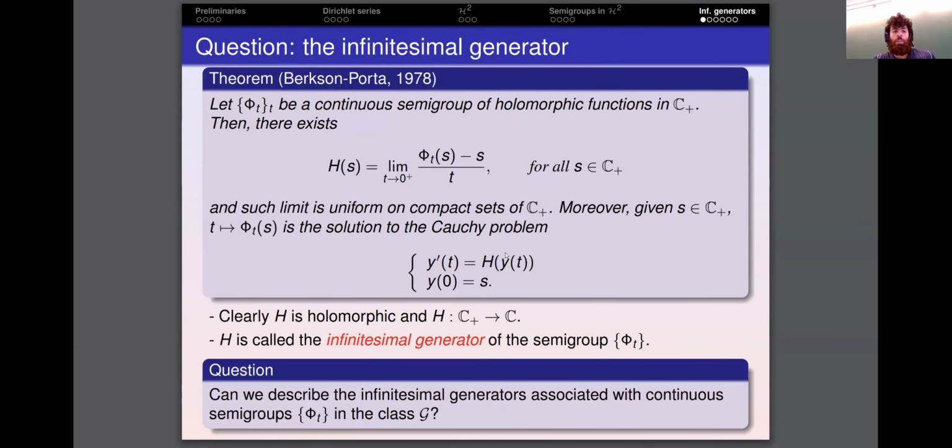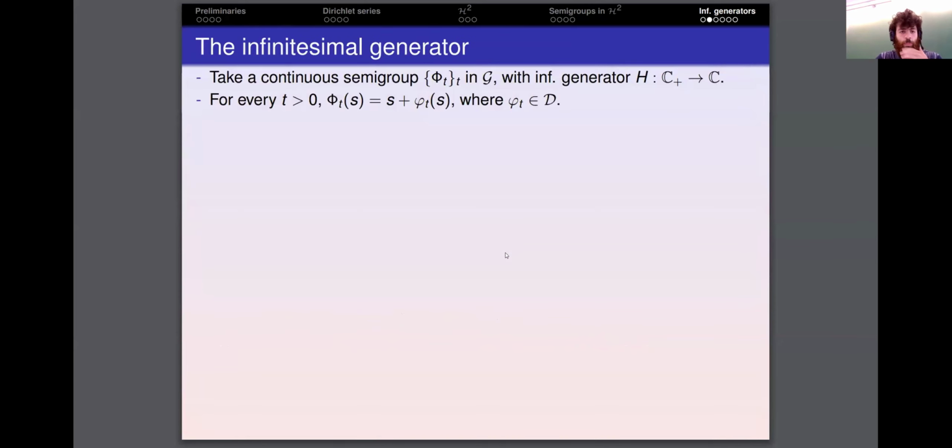So the thing is, are we able to describe which are the infinitesimal generators associated to the continuous semigroups? We have the description of the infinitesimal generators of the continuous semigroups in the right half plane. So can we do it for the continuous semigroups in the class G? That is, for this subclass of the continuous semigroups in the right half plane. So let me sketch a little bit a strategy in order to answer this question.